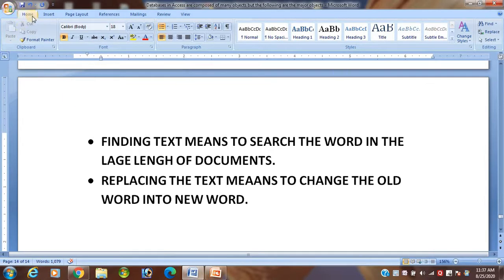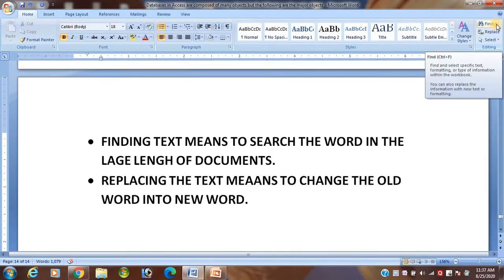After that, click on the Home tab. After clicking on the Home tab, clipboard, font group, paragraph group, styles group, editing group, so many groups are available under the Home tab. The find and replace options are available in the editing group. See, this one is your editing group. Find and replace options are here.